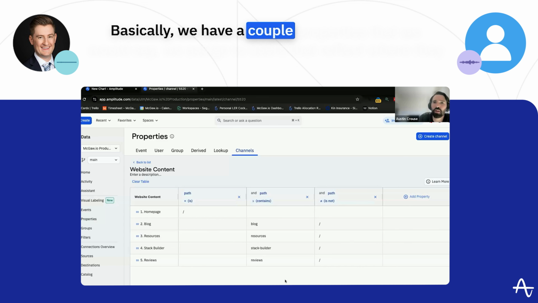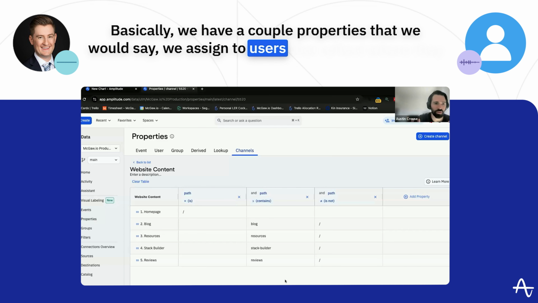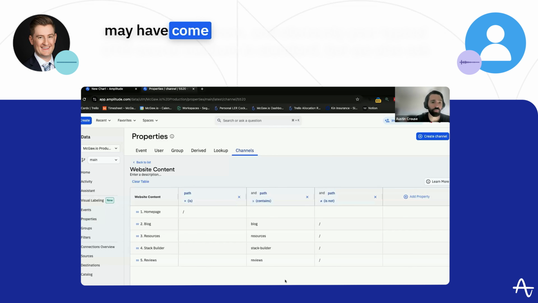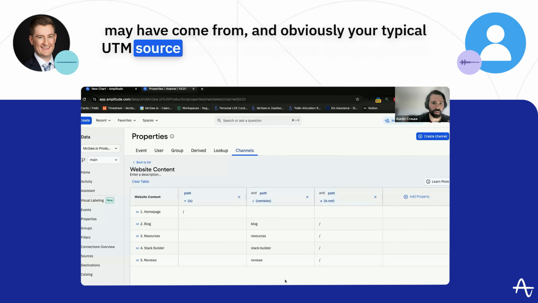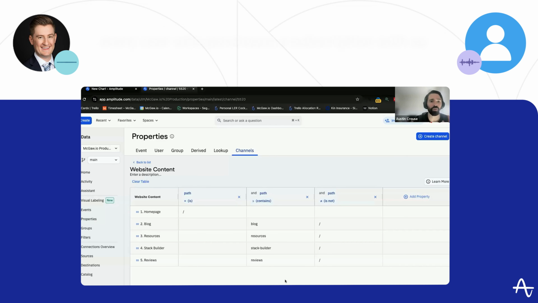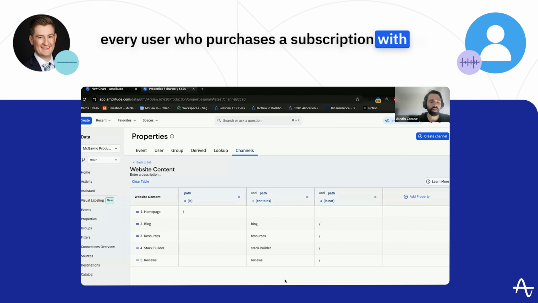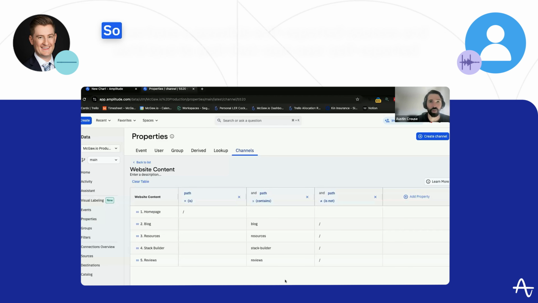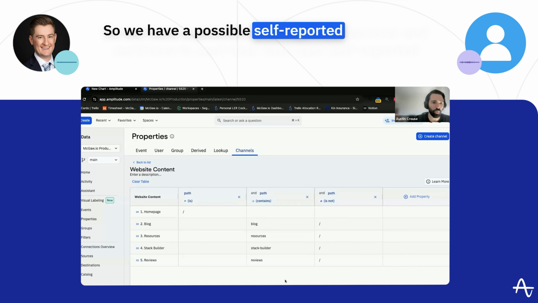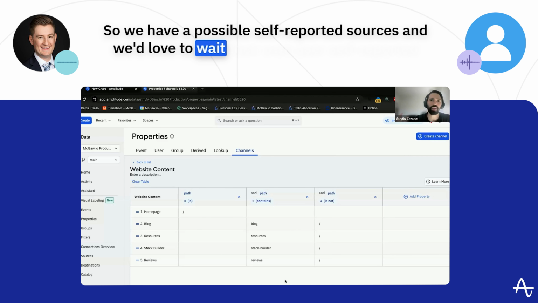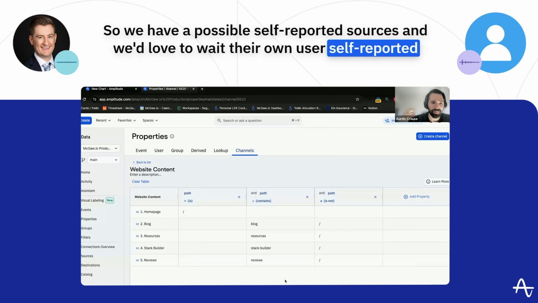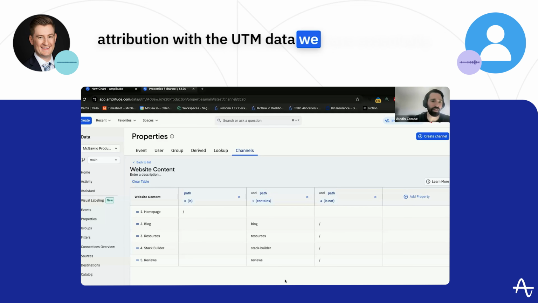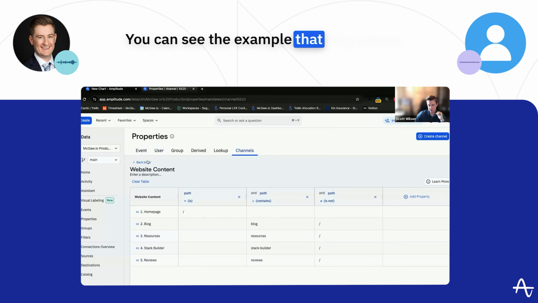Thanks for digging into this. Basically, we have a couple properties that we assign to users that reflect where they may have come from. And obviously your typical UTM source medium is standard, but we also ask every user who purchases a subscription with us, how do they find us? So there's self-reported survey data in a post-purchase survey. We have 8 possible self-reported sources, and we'd love to weight their own user self-reported attribution with the UTM data we have, essentially. You can see the example that I have here.